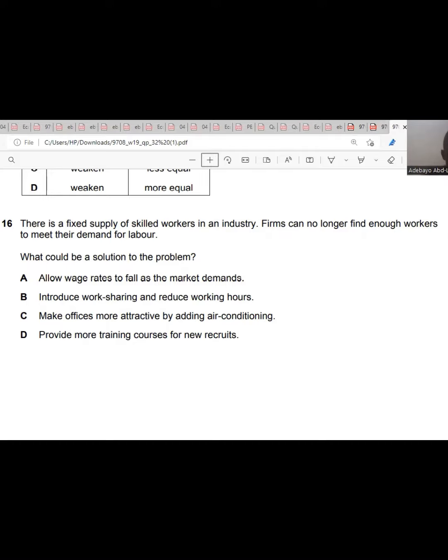So it's not A. B, introduce work sharing and reduce working hours. It does not help at all because it will rather reduce productivity and tire and exhaust workers. They would be doing more than what they used to do. So that is not an option.